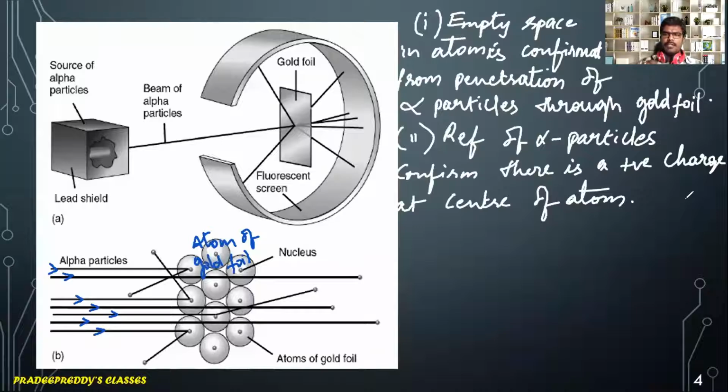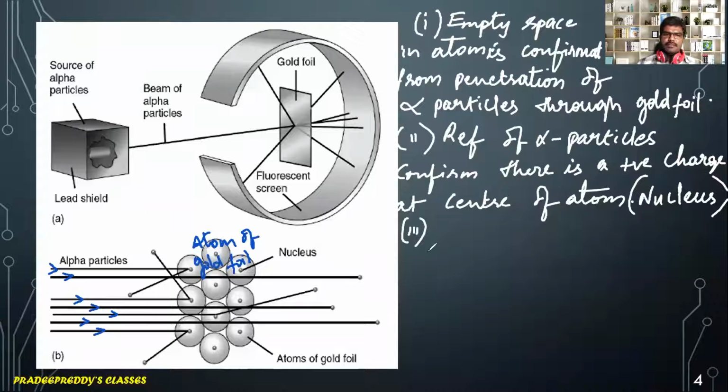So all the positive charge of the atom is concentrated only at the center. That is the reason why alpha particles, which are positively charged, when they come closer to the center of the atom, undergo reflection. That is the second confirmation. And this strong positive charge at the center of the atom is named the nucleus. So the alpha ray scattering experiment led to the discovery of the nucleus. That is point number 2.